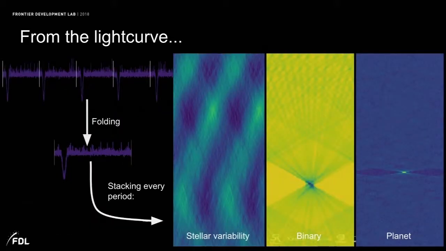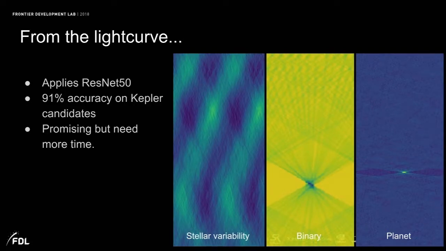And we can also go to the light curve. We had a go at trying to turn these light curves by period folding into images. This is an image in period phase space. And images are perfect for machine learning because we can use something like ResNet. You know, it normally works on cats and dogs, but we're running it to try and find these planet signals, which, because these get folded at only a particular period, the right period stacks up, so we see these bright points where the planet signal is. And we do pretty well. We get 91% accuracy on the Kepler candidates. But again, 8 weeks isn't enough for some of these things, and we need a bit more time to do this.